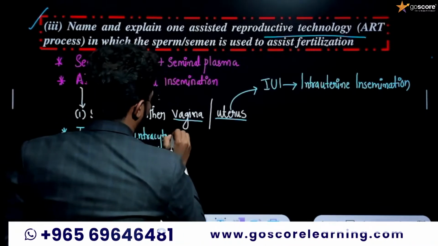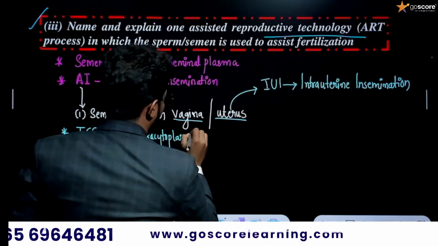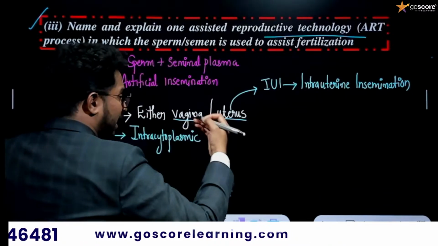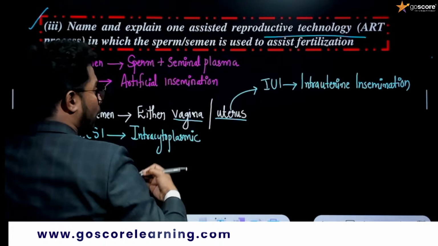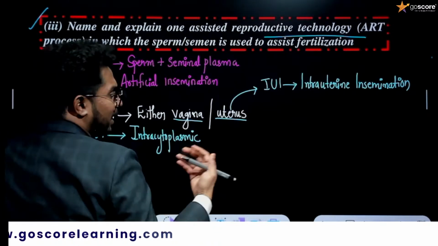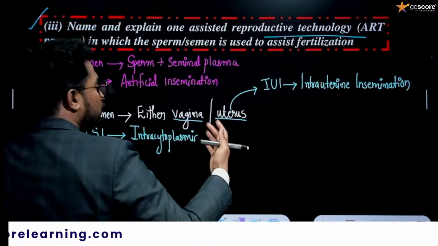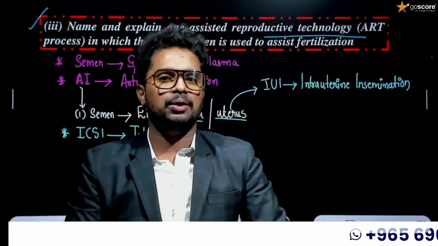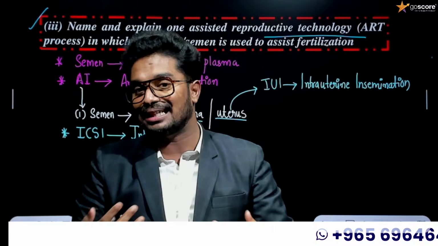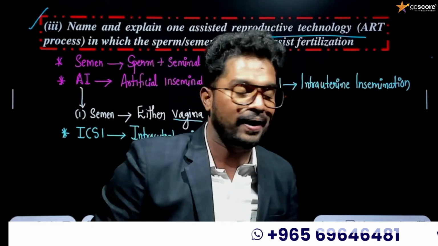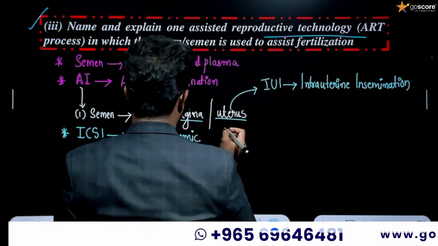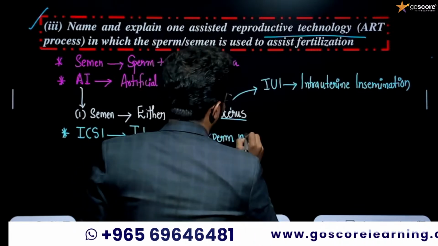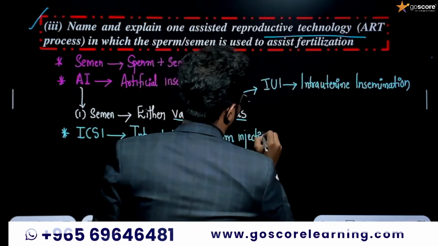Intracytoplasmic. Whenever any question comes like this, it's mandatory to explain the abbreviation forms of ICSI or any other abbreviation. Like here, if you're mentioning ICSI, it's better to expand ICSI as intracytoplasmic sperm injection. Otherwise, there might be a chance of losing your 0.5 marks itself. Okay, what do you mean by intracytoplasmic sperm injection?